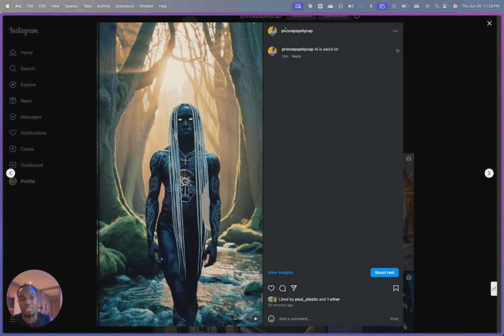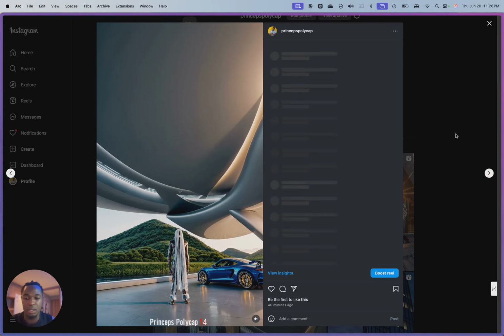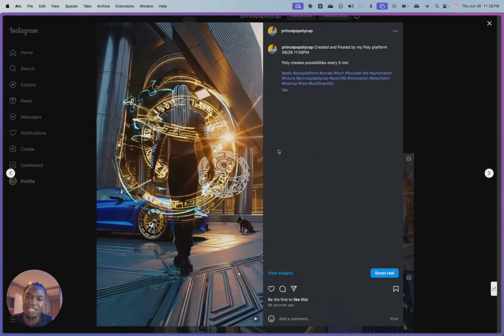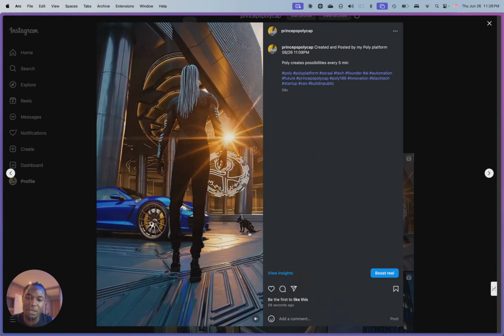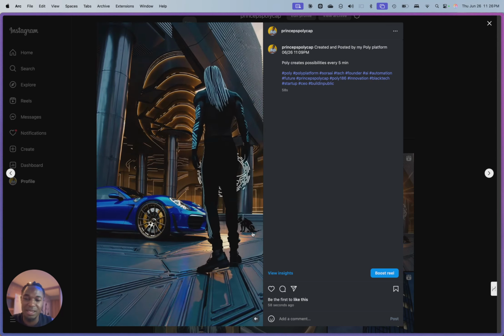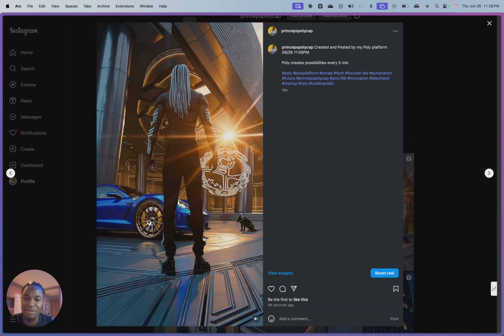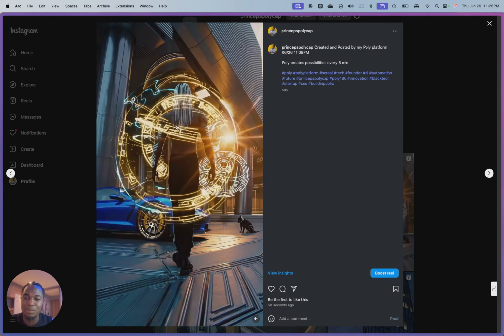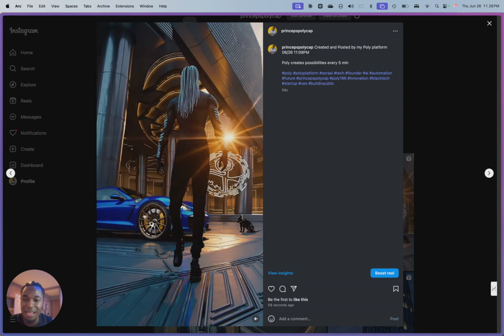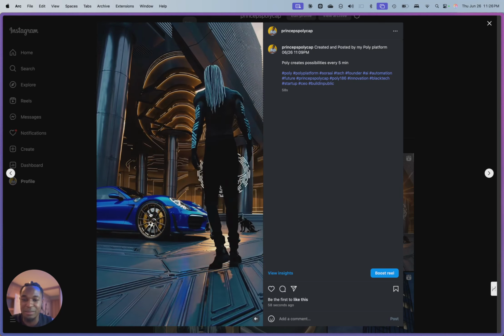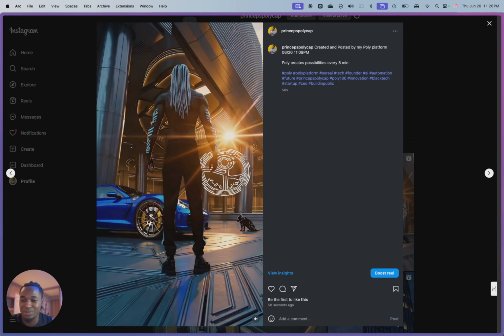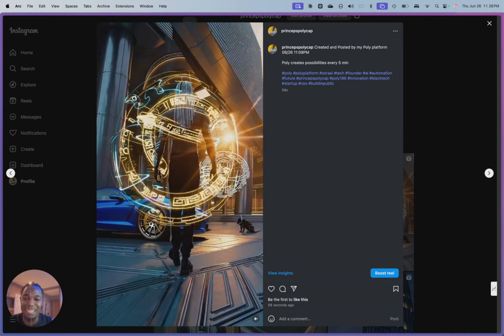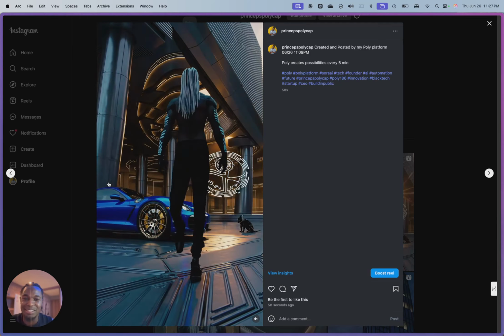One of the problems actually was that it wasn't posting the captions. It turned out that the captions that the agent was writing were just way too long. Look, I like the shot. That's supposed to be a panther pet. Some weird little thing. My legs look wrong. I'm supposed to be Princeps Polycap. I'm supposed to be walking away. At some point, for the fun of it, because it's just weird. These are supposed to be my tattoos on my back, and it's just not doing it.